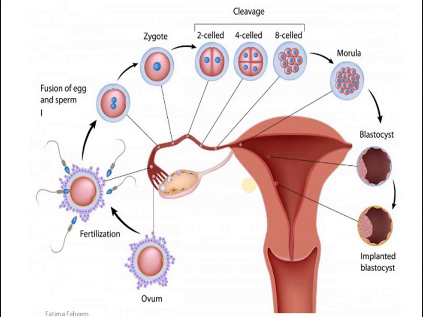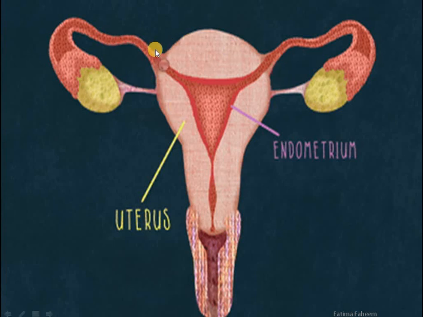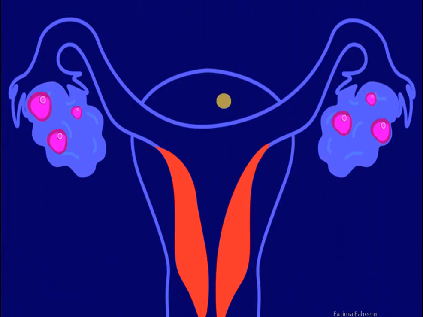So what happens if the fertilization does not take place? I will show you in this lecture what if this zygote is not formed, and what if the fertilization process does not happen. Of course, there will be no formation of zygote, then there would be no implantation into the endometrium wall. In this animation, I have shown you how the egg is fertilized and is implanted into the uterine lining.